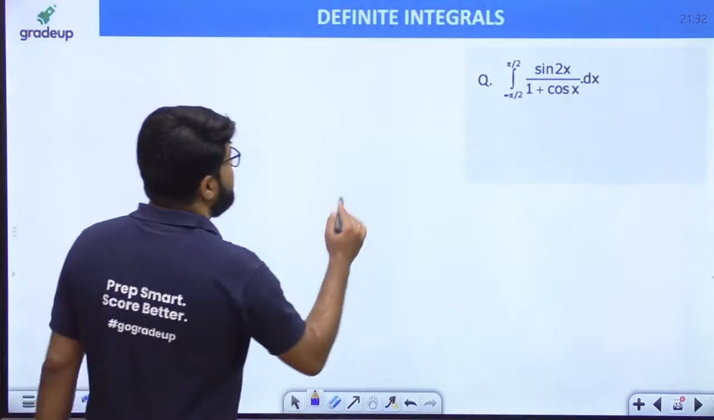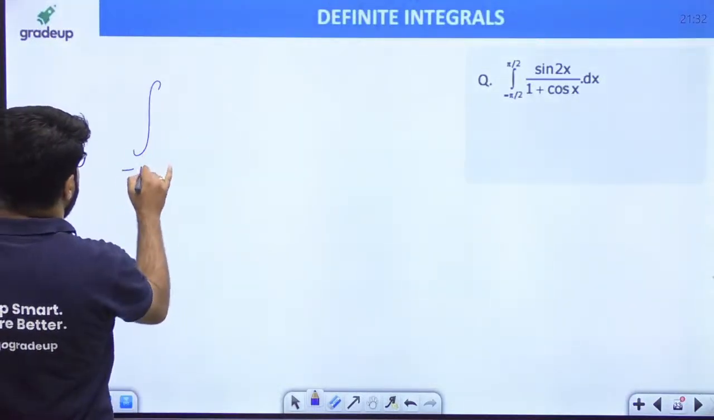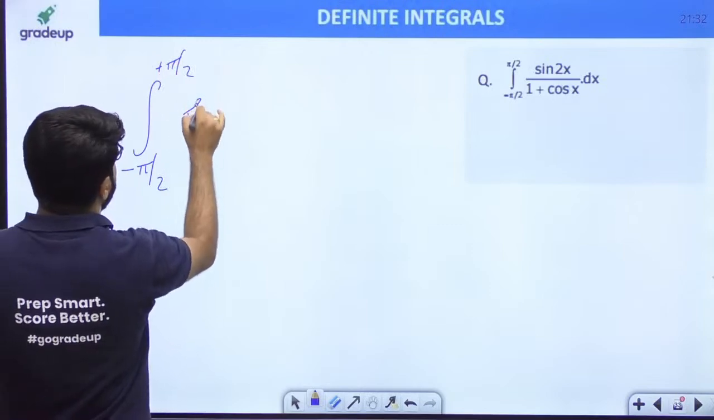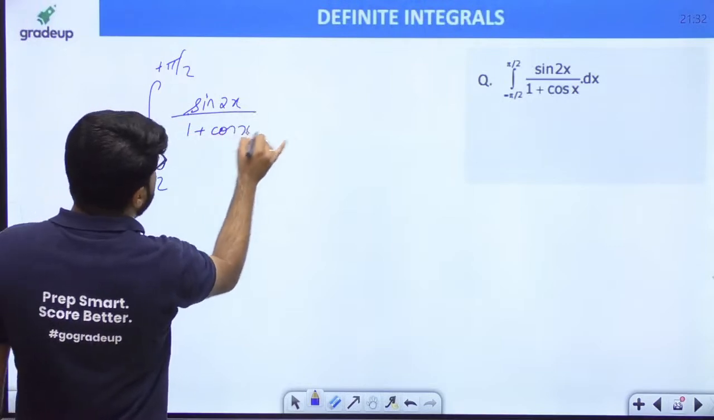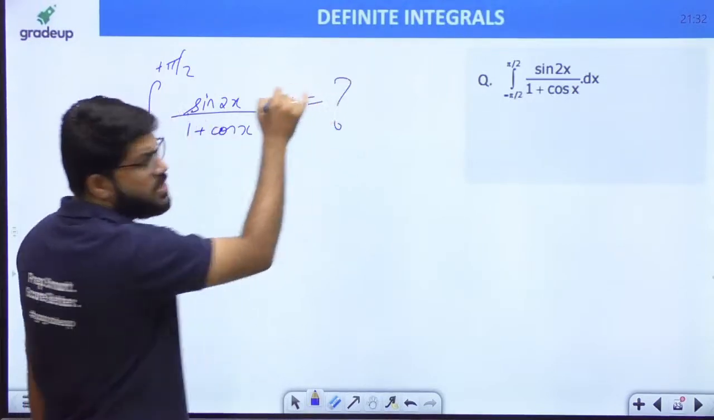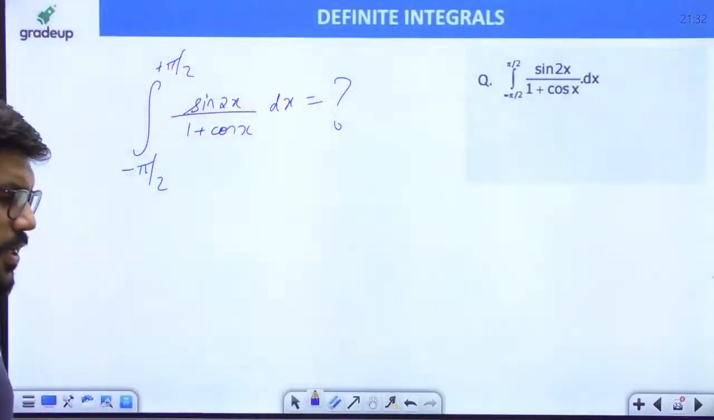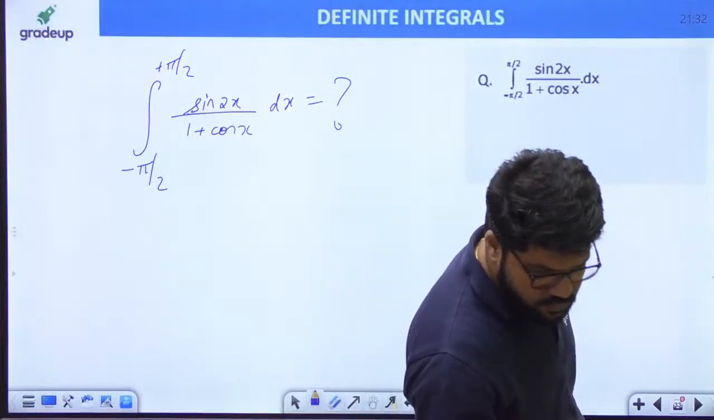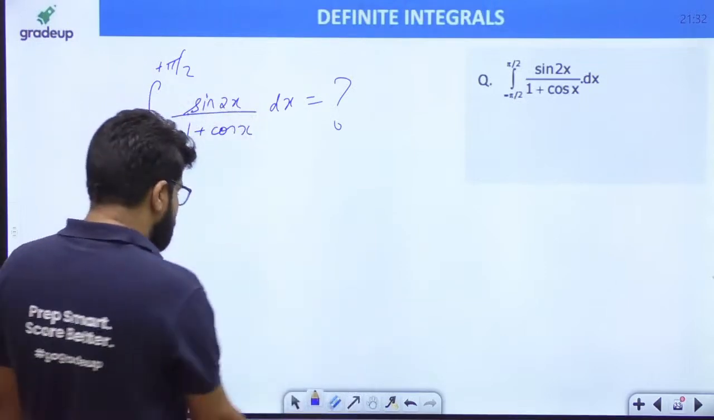Okay, so what do we have? Integral from minus pi by 2 to plus pi by 2 of sin 2x upon 1 plus cos x dx. That is the question. Anybody, come on. Yes, guys, looking for answers. Come on guys, answer. It is simple, just think.